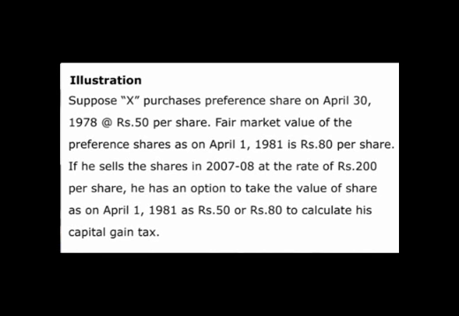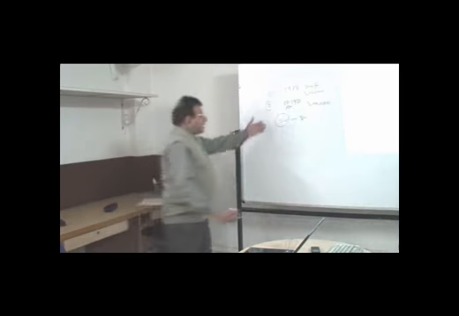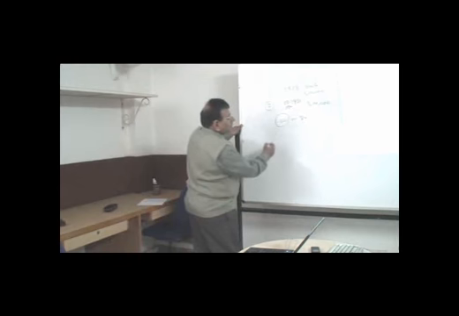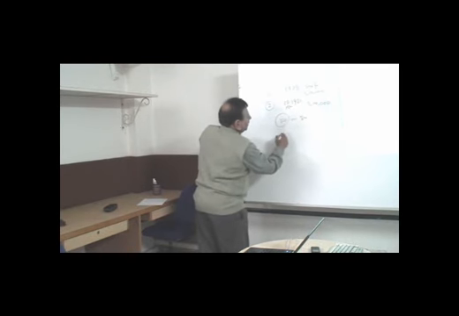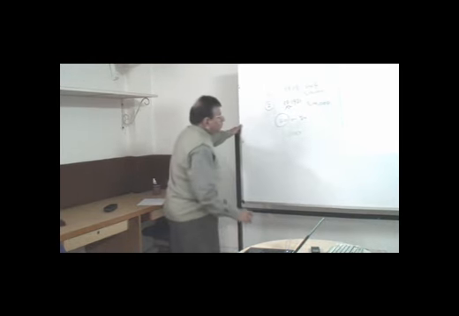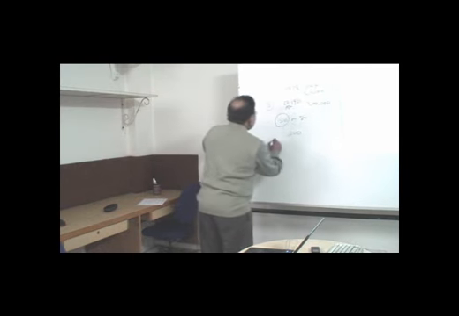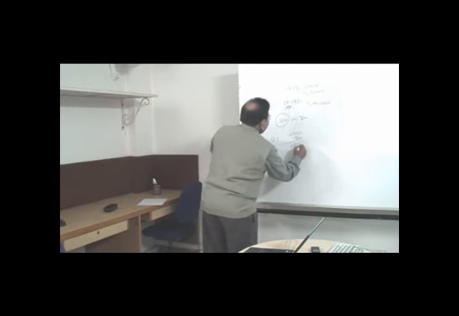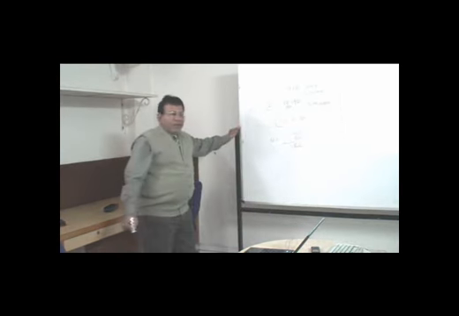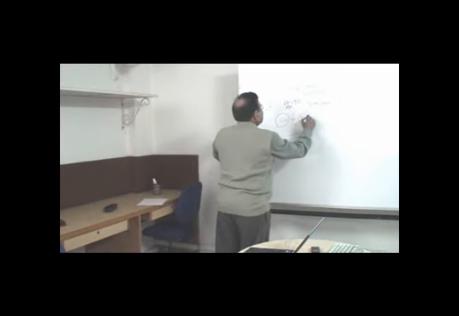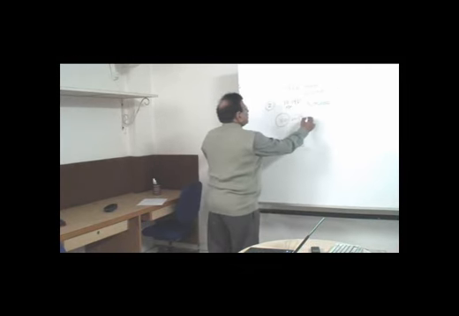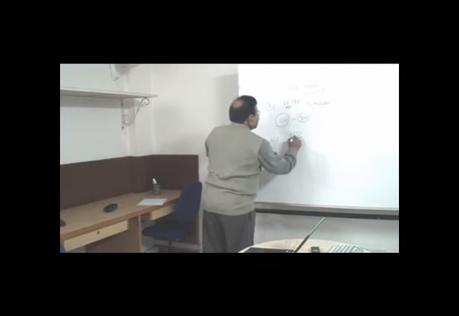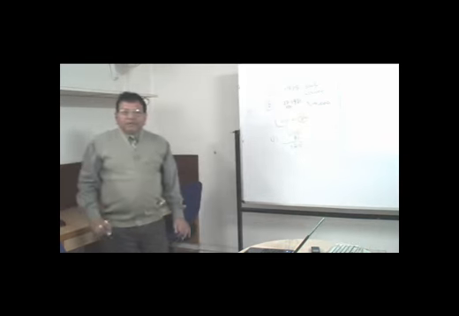If he opts for rupees 50, naturally he will have to pay more capital gain. For example, he has sold the share for rupees 200, and if he takes the cost of acquisition as 50 rupees, he will have to pay capital gain on 150 rupees. Whereas if he opts for the cost of acquisition as of 1st April 1981, which is rupees 80, then the capital gain shall be less.